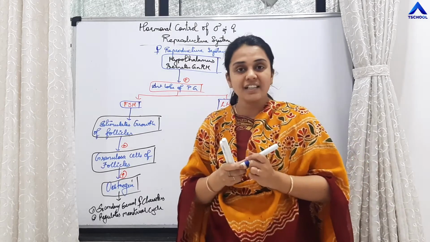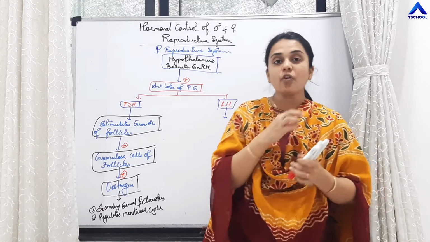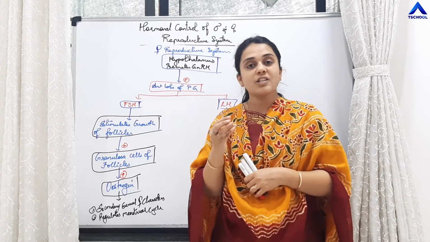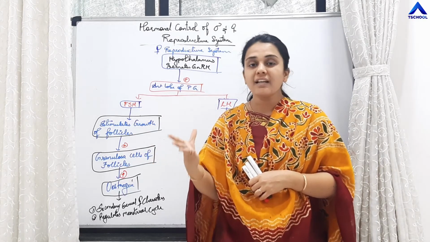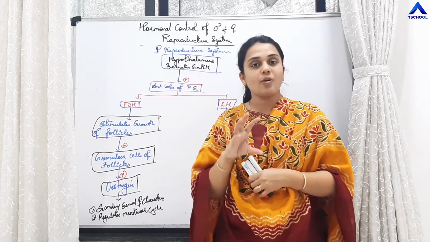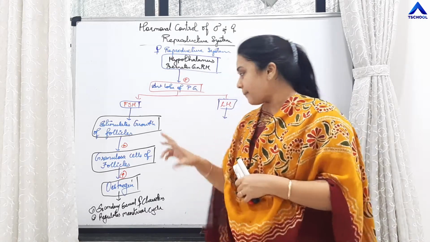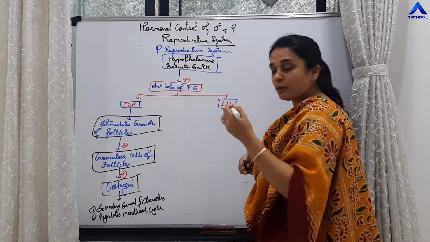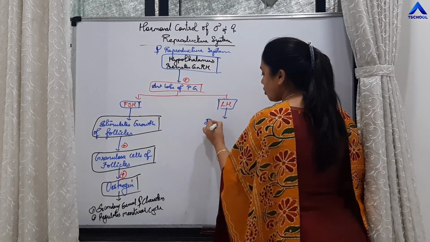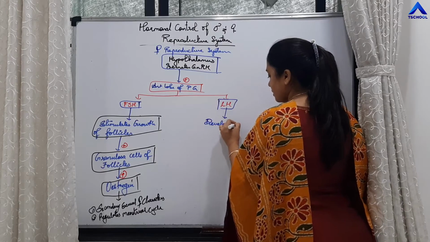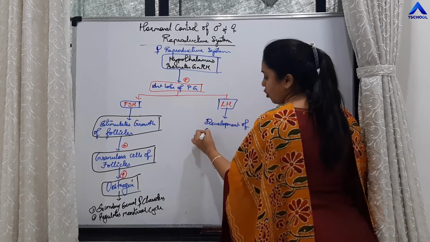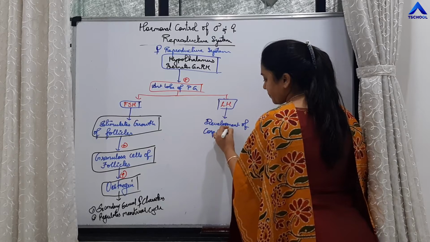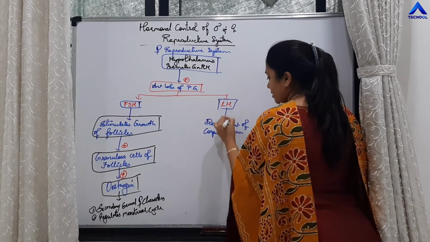We have studied that once the Graafian follicle ovulates, there is release of secondary oocyte from it, and the leftover structure is called corpus luteum. So what is the function of LH? It will stimulate the development of corpus luteum.